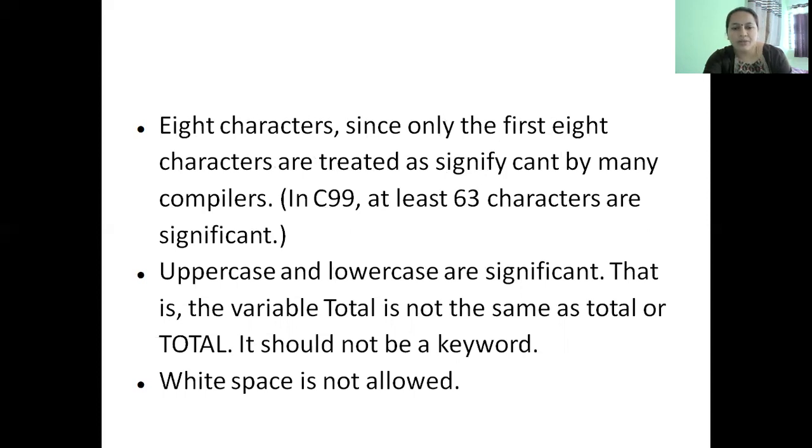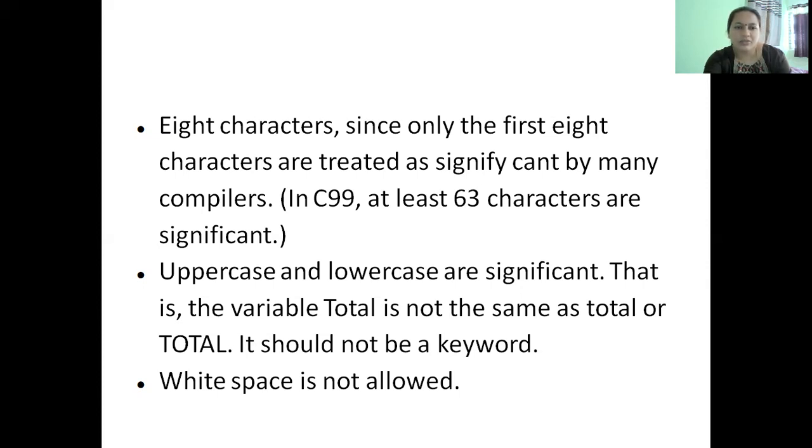Also, variable names cannot be keywords. You can't make use of C keywords as names of variables. There are keywords like for, while, do, if, break, continue, and so on. These cannot be used as names of the variables. And also, white spaces are not allowed in between the variable names. As I told you, most compilers treat 8 characters